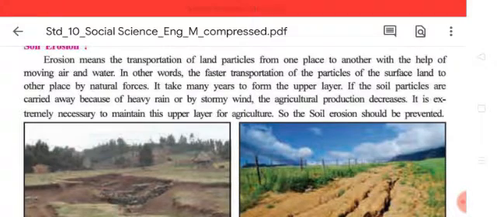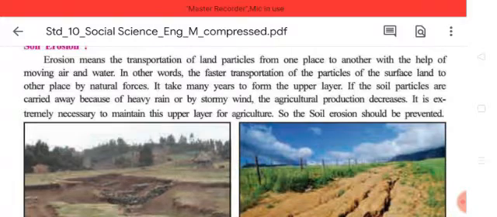If the soil particles are carried away because of heavy rain or stormy wind, the agriculture production decreases, because the upper layer is taken by the natural force. In that case, the agricultural production will decrease.